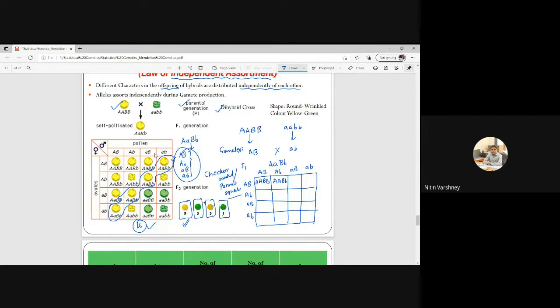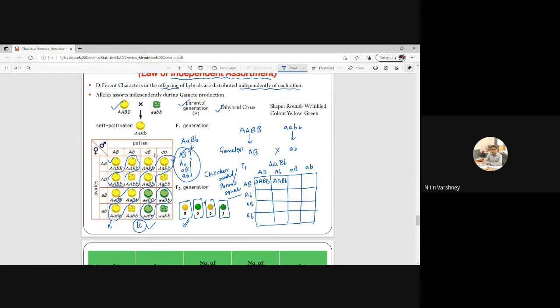See, capital A, small a, capital B, small b, that is heterozygote. Just to remember. So if you learn to make this checkerboard, you can simply tell this ratio.